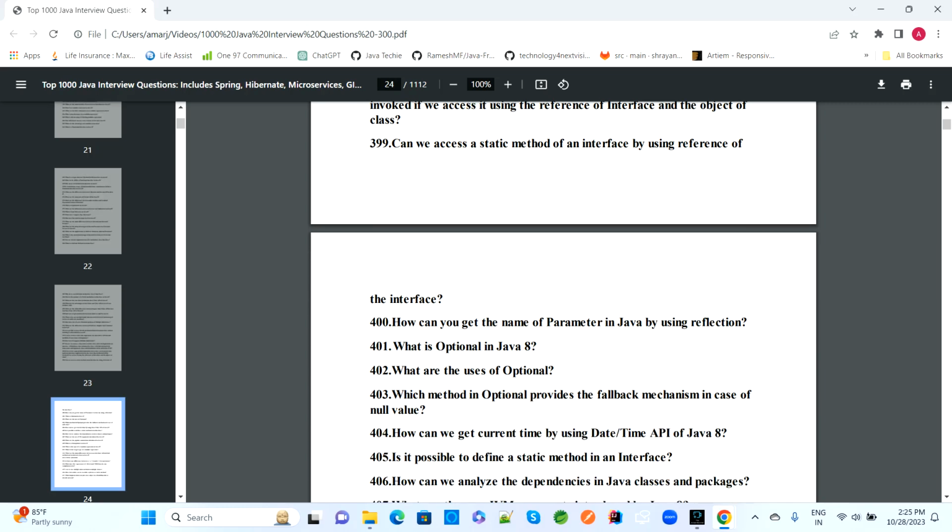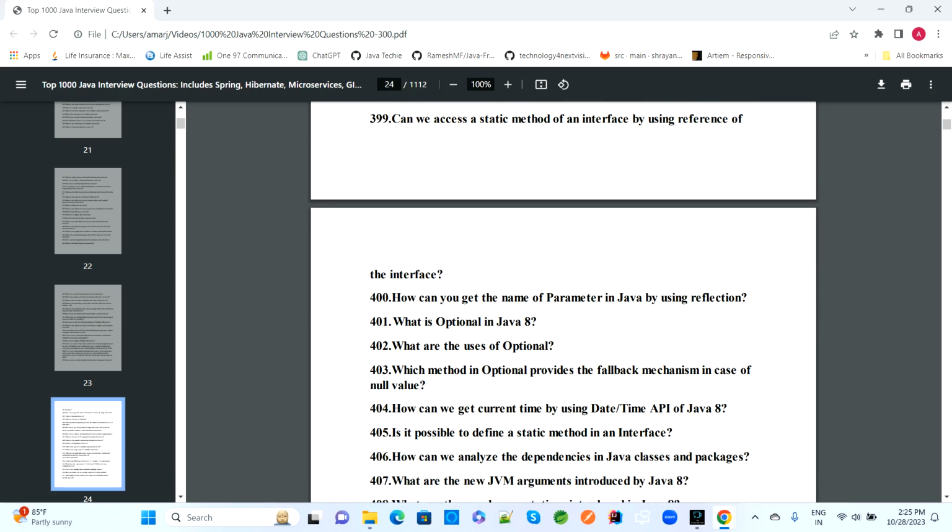The next question is: can we access a static method in an interface by using a reference of the interface? If yes, how can we use it?